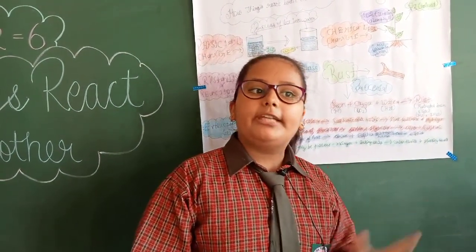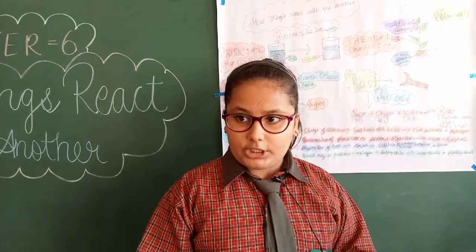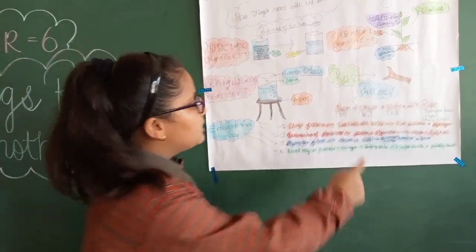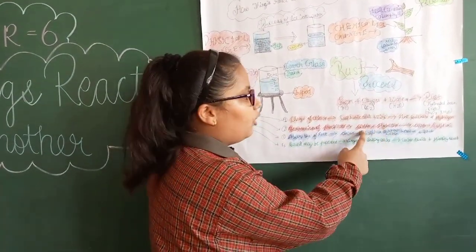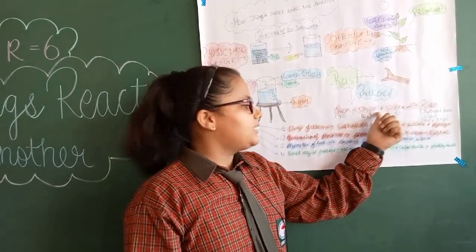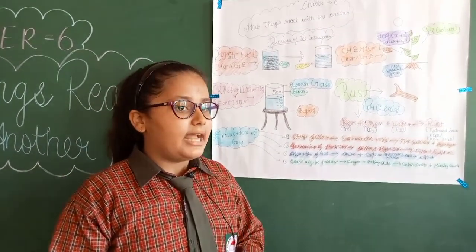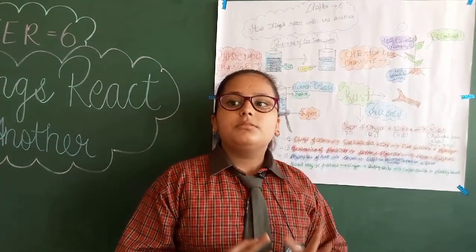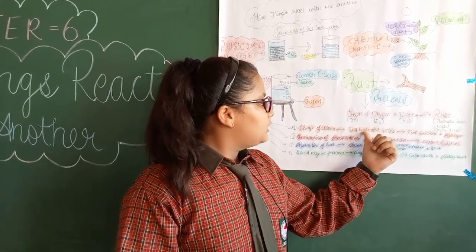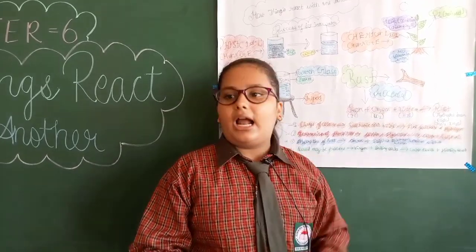Let's talk about reactants and products. What are reactants? The substances that react with each other to form a new substance are known as reactants. Here sulfuric acid and zinc, copper, hydrogen, carbon, sulfur, vinegar, baking soda. These are the reactants. Now what are products? The substance that is formed after combining the reactants is known as the product. Like when we combine sulfuric acid and zinc, our product is produced, that is zinc sulfate plus hydrogen.